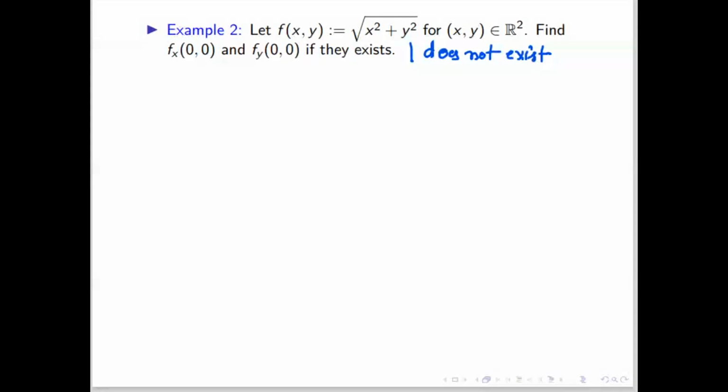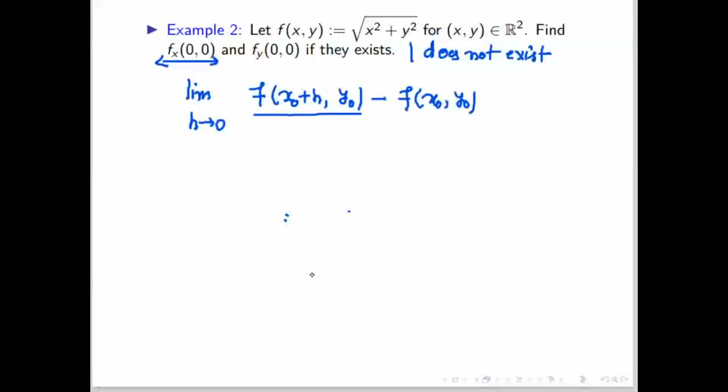Let us see by definition. Limit h tending to 0. First I will find the partial derivative with respect to x at point 0 comma 0. First I will write the definition: f of x naught plus h comma y naught minus f of x naught comma y naught, divided by h.